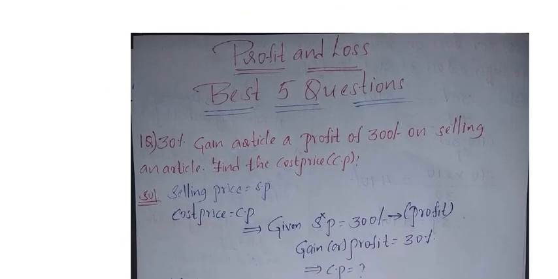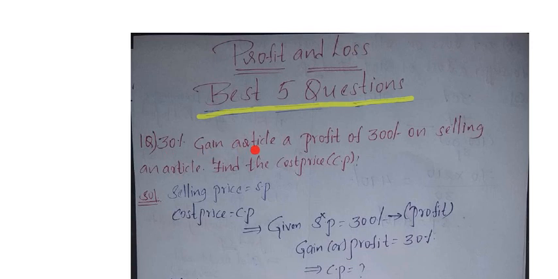Many of you will think this topic is very tough, but if you think about it in the proper way and read the question again and again, then you can solve it easily. First question we shall see here. What is given here? 30% gain. Gain means profit. Gain or profit both are the same.